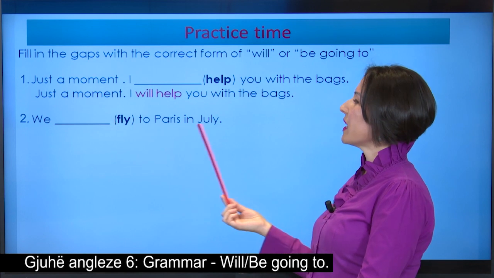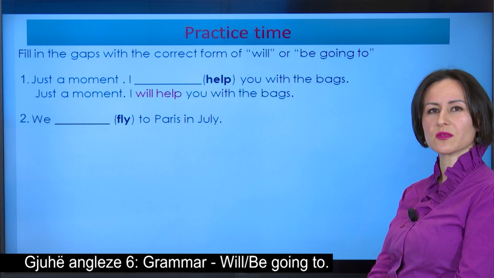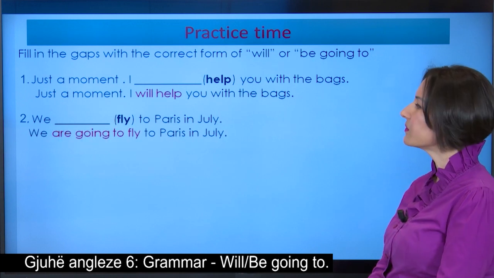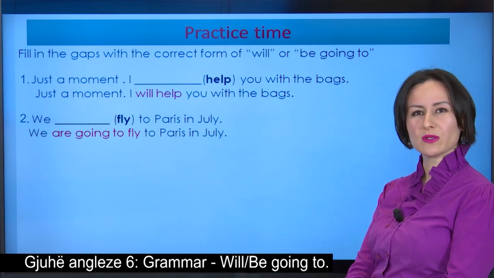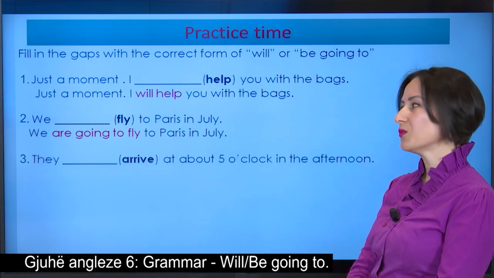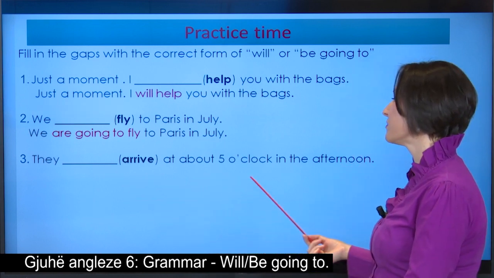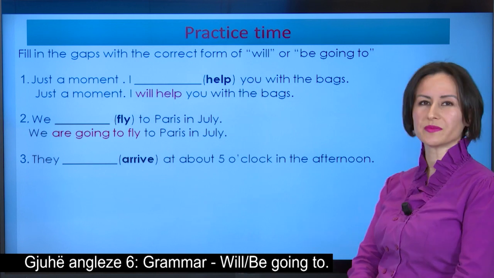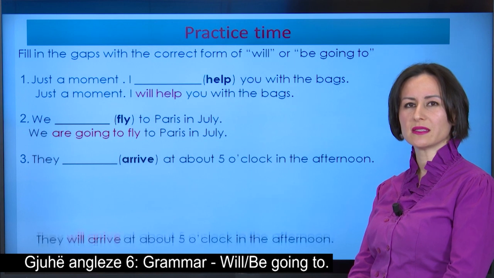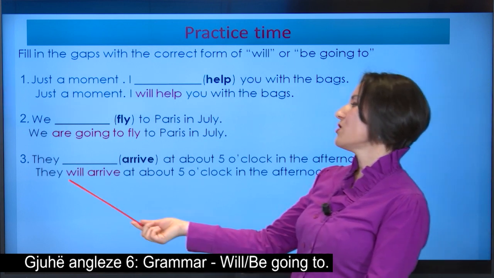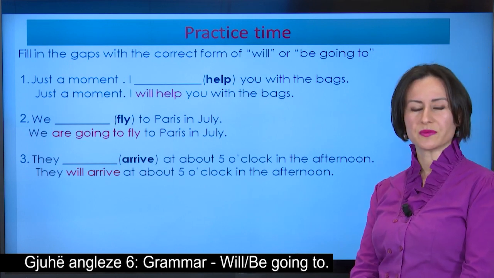We fly to Paris in July. Which one do you think is the best choice? We are going to fly to Paris in July. How about the third example? They arrive at about 5 o'clock in the afternoon. Can you find out which one is the right one? They will arrive at about 5 o'clock in the afternoon.